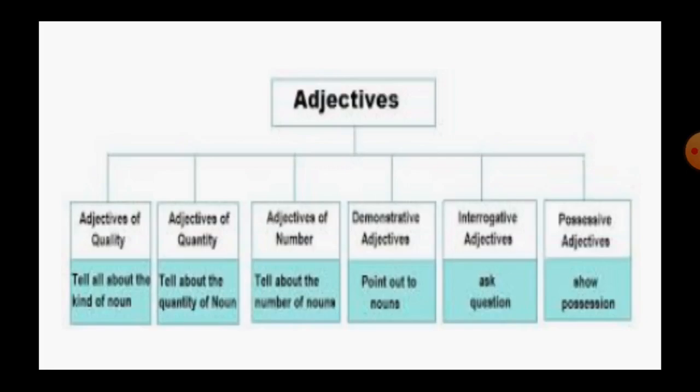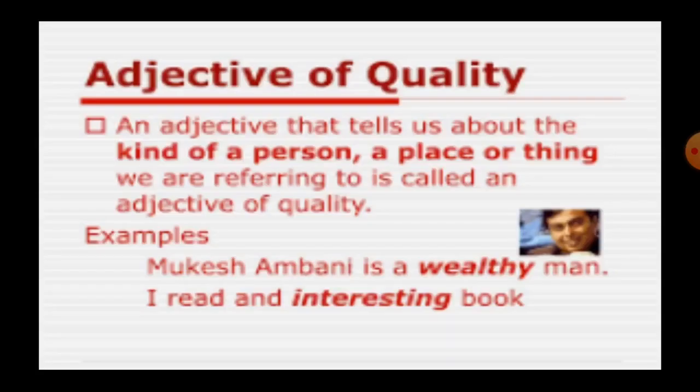Now let's see in depth. Adjective of quality. An adjective is a word which describes a noun or pronoun. Adjectives of quality are the most commonly used type of adjective that add meaning to a noun or pronoun by describing its quality. There are thousands of adjectives of quality that exist in the English language.